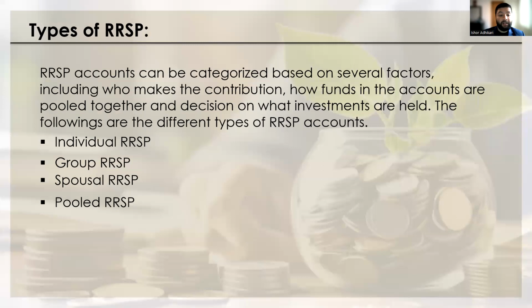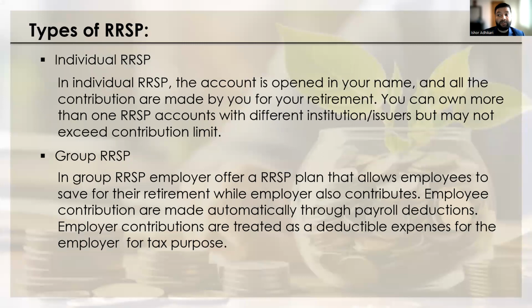There are four types of RRSP: individual RRSP, group RRSP, spousal RRSP, and pooled RRSP. An individual RRSP is where an individual can contribute for their retirement savings, and they can have multiple RRSP accounts with different financial institutions, but they shouldn't exceed the contribution limit. A group RRSP is a combination between employee and employer, where the employee contributes a certain percentage to their RRSP and the employer matches it or contributes a portion towards the employee's RRSP. From the employer's perspective, they can deduct that contribution as a deductible expense when filing a tax return.